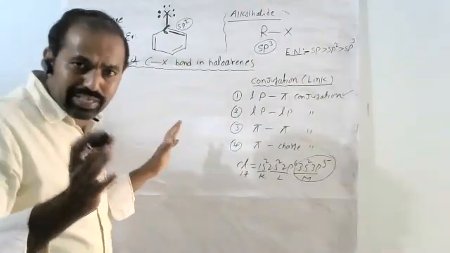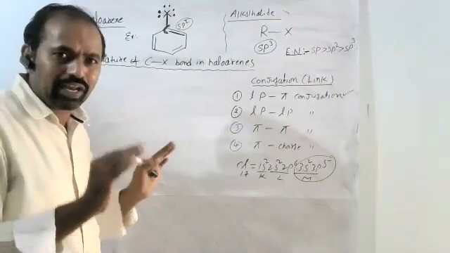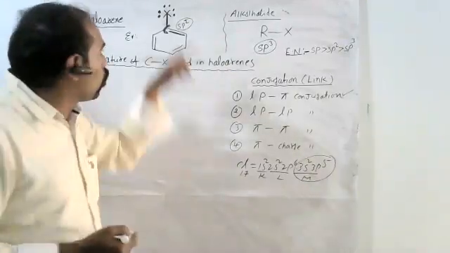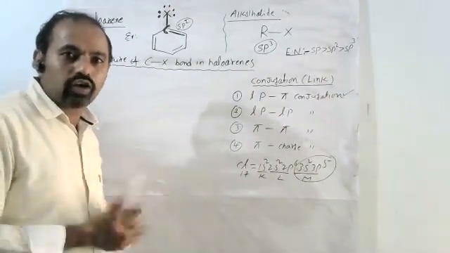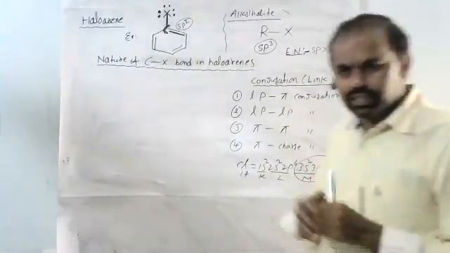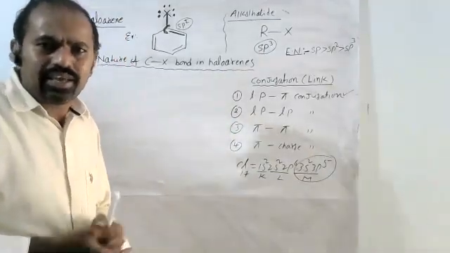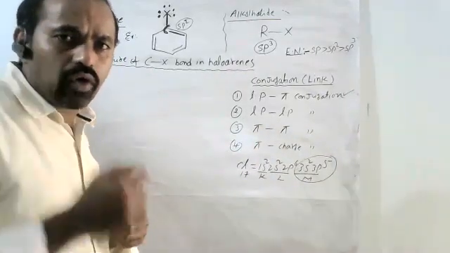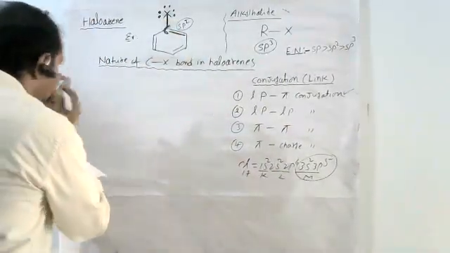So in this case, we can say the given molecule is in conjugation. Which type of conjugation? Which type of link? Lone pair and pi conjugation. In such a process, if the molecule is in conjugation, what happens? If anywhere the molecule is in conjugation, the lone pair of electrons